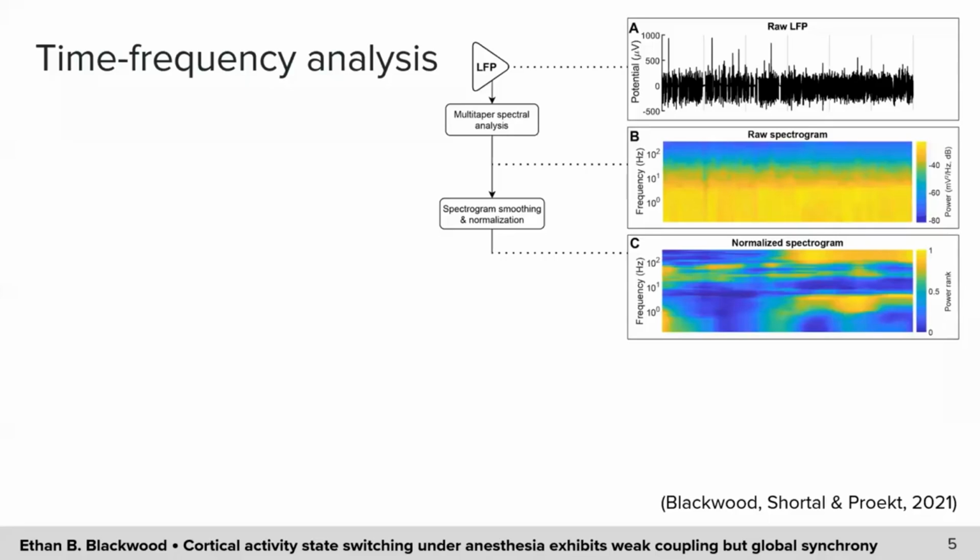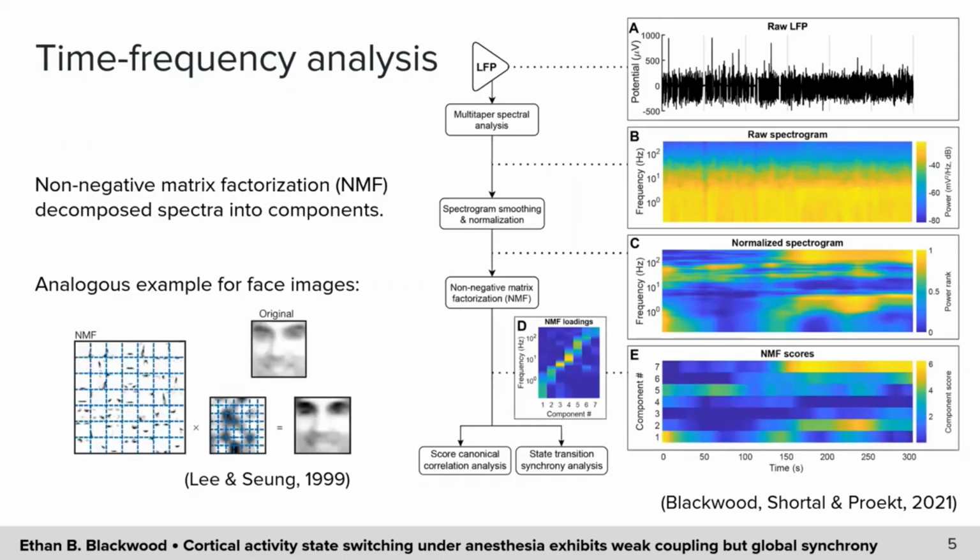To systematically analyze state relationships and transition synchrony, we first obtained a spectrogram of the LFP from each recording site using the multi-taper method. We then rank order normalized each frequency's power over time and smoothed over frequencies. Next, we wanted to extract a smaller number of informative components from each spectrogram, similar to PCA or SVD. To constrain this computation and discover sets of frequencies that were often present together, we used non-negative matrix factorization, or NMF.